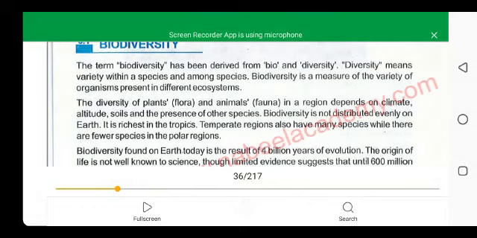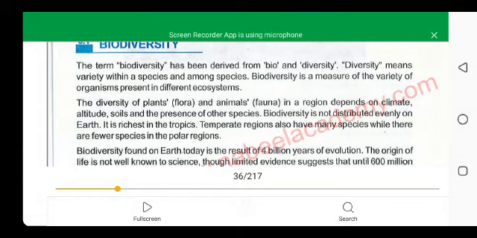The diversity of organisms, that is both plants, the flora, and animals, the fauna, on what conditions does it depend? The answer is the climatic condition, the altitude, the soil and the presence of other species.